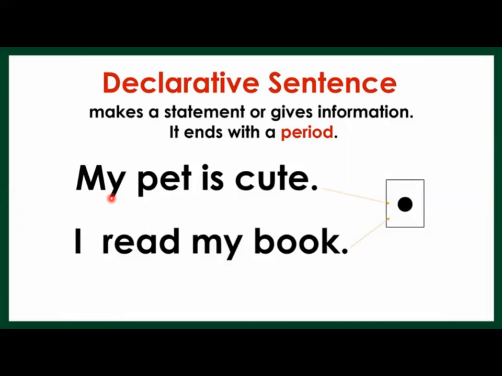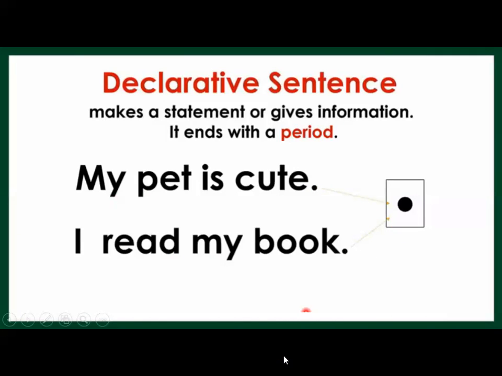It ends with a period, that is a full stop. This sign is called a full stop. I read my book. This sentence gives us the information that I am reading the book, and it ends with a period sign, that is the full stop.